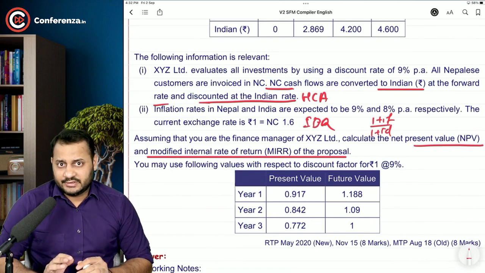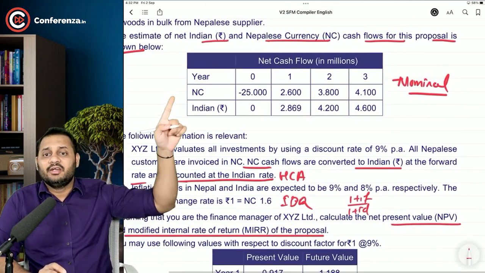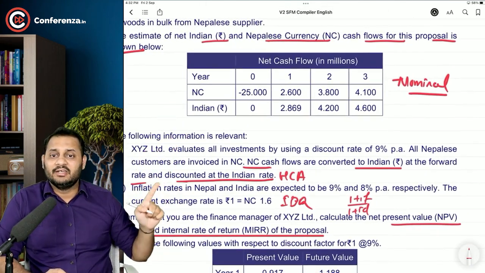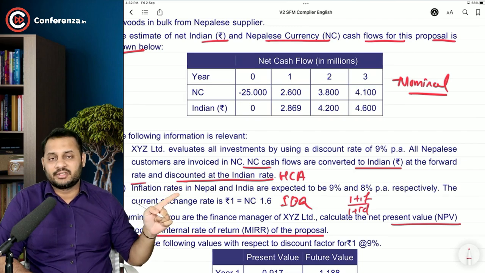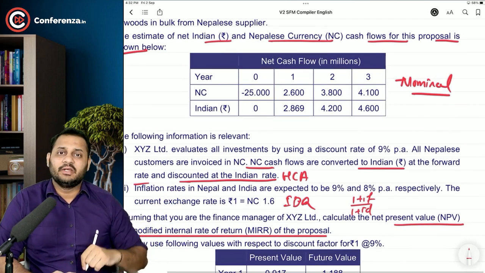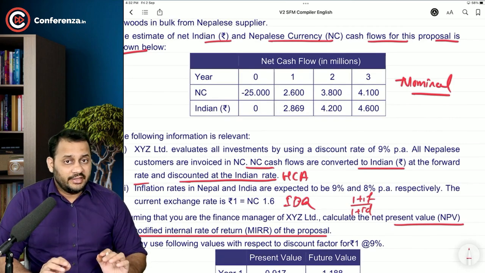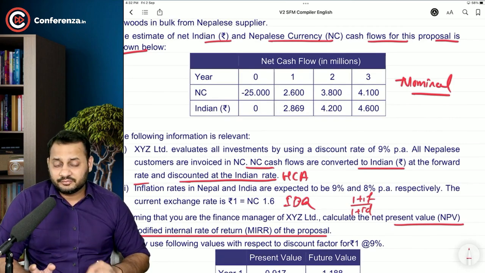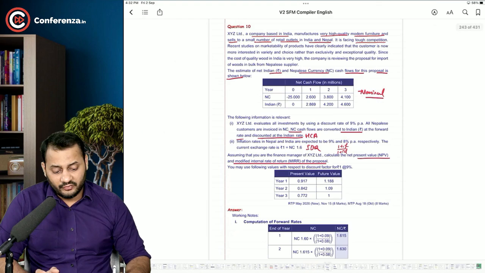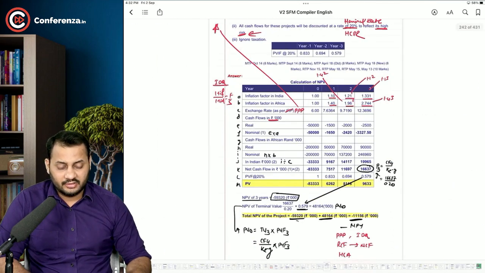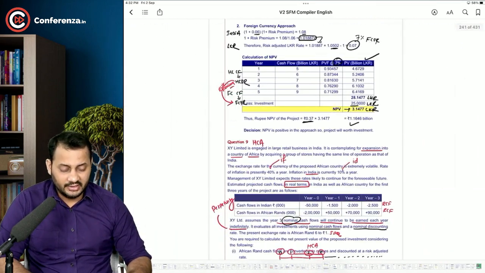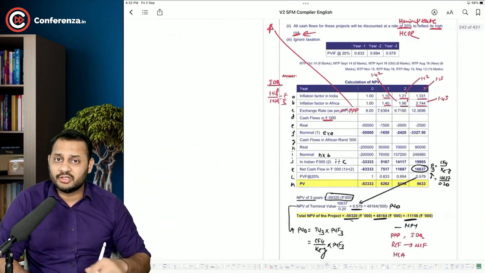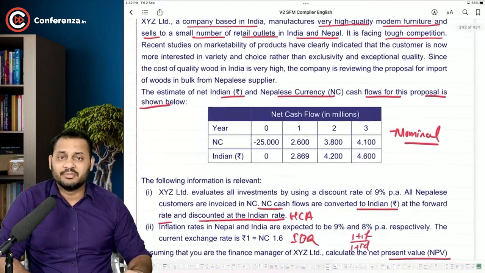Lots of students, what they did is they converted these cash flows by taking inflation index of 9 and 8%. Just like the previous question, because in their material they had earlier solved this question, and because they were in a hurry, they thought that this is the same question. Lots of students made this mistake.